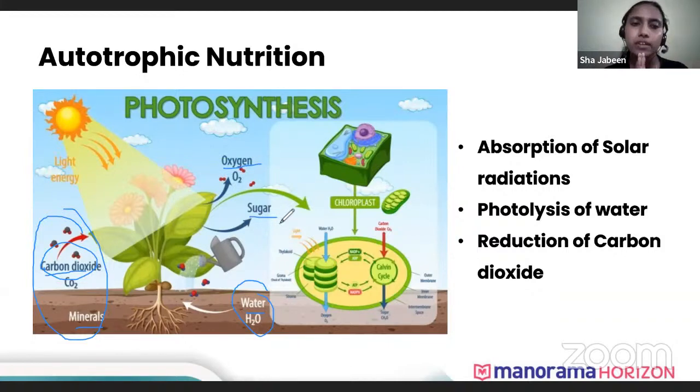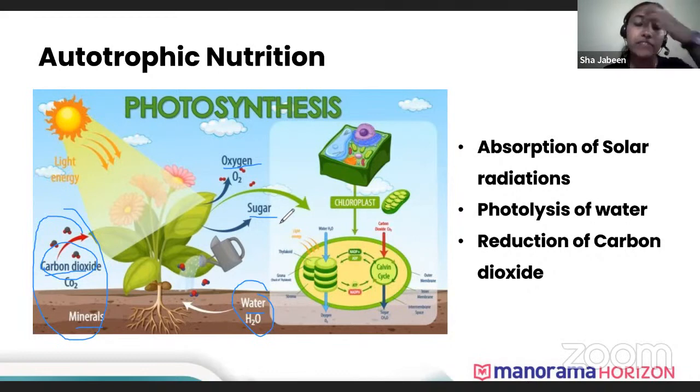So whenever a question is asked, what are the products of photosynthesis? You have to first write the most important product, that is sugar. Sugar is the most important product. Second, oxygen is considered as a byproduct. Byproduct means the product which is to be formed is sugar, and along with that, there's an extra product getting released. That extra product is oxygen.